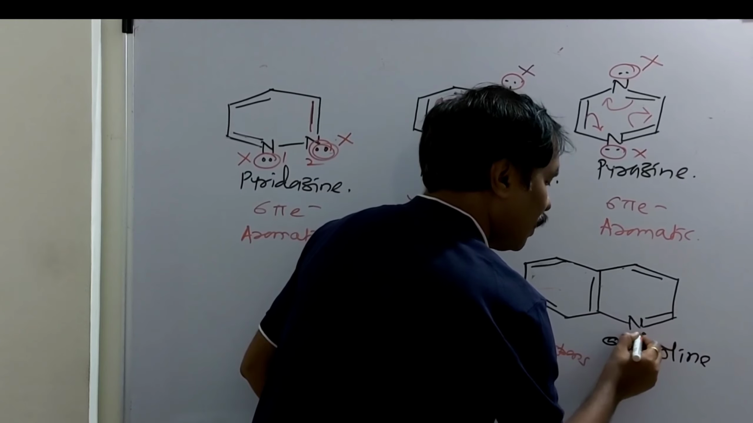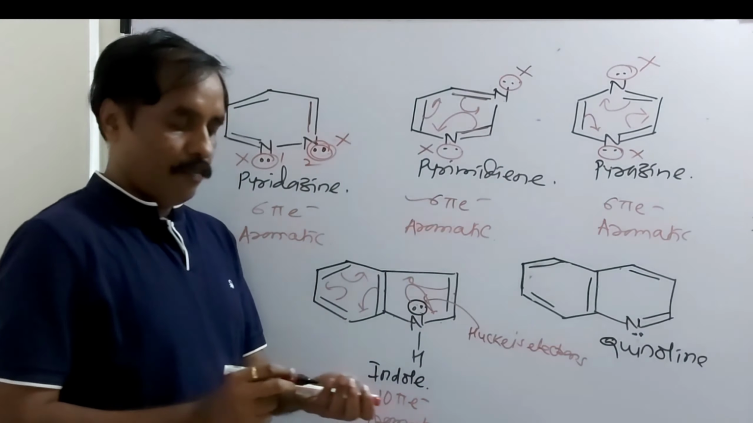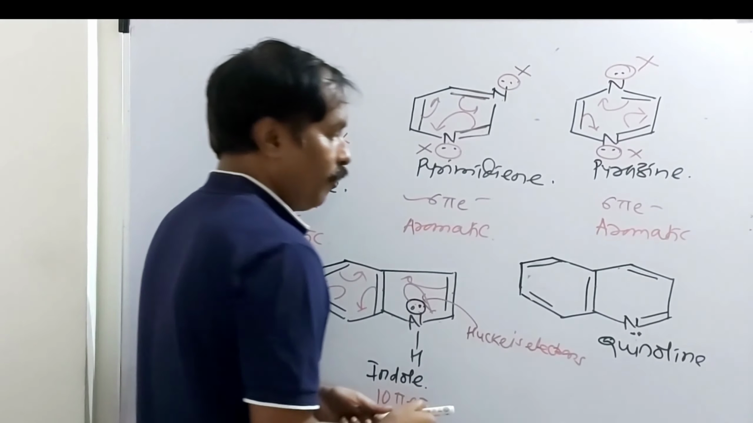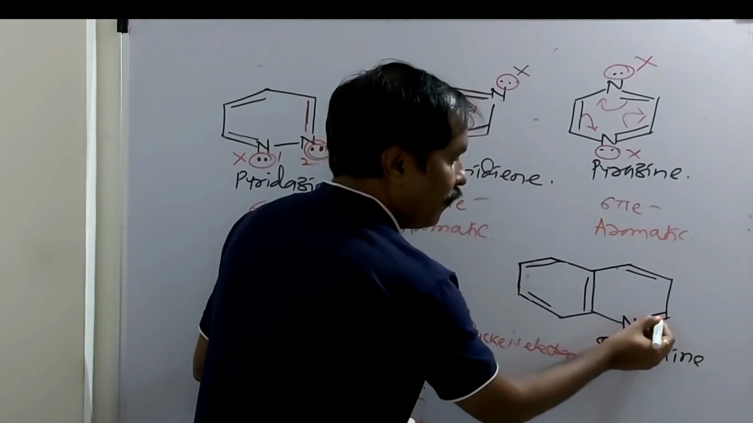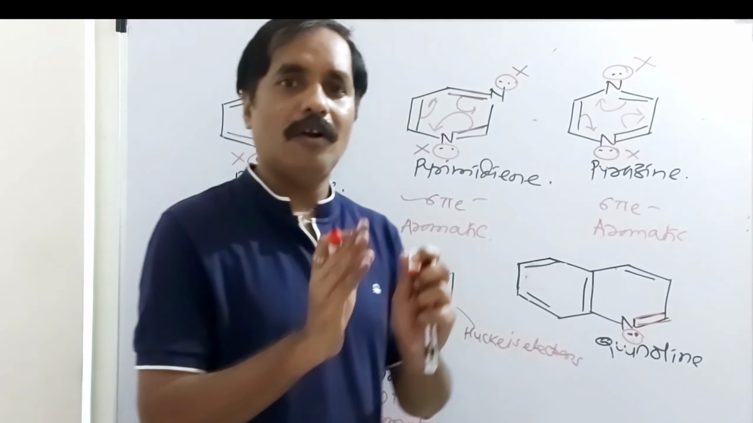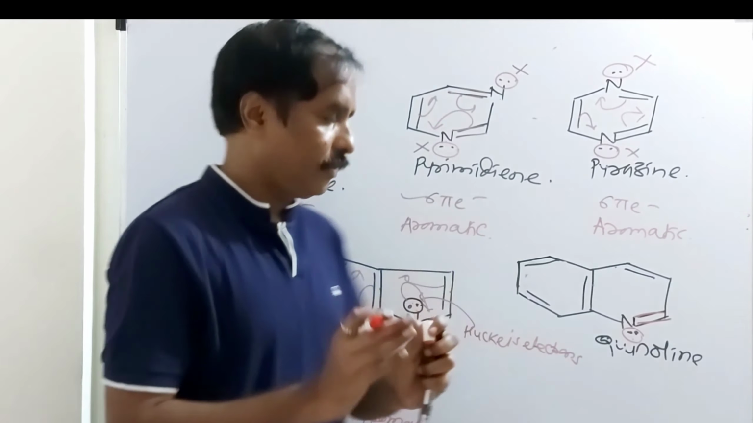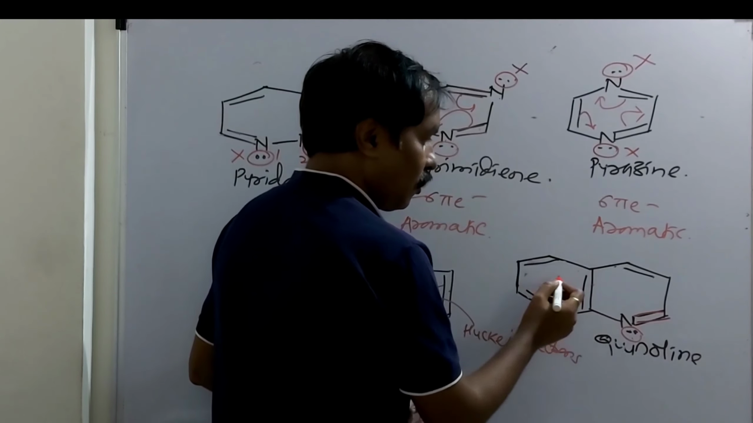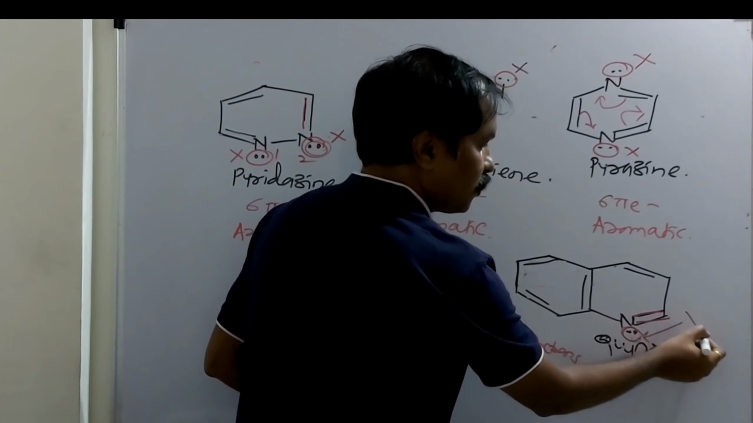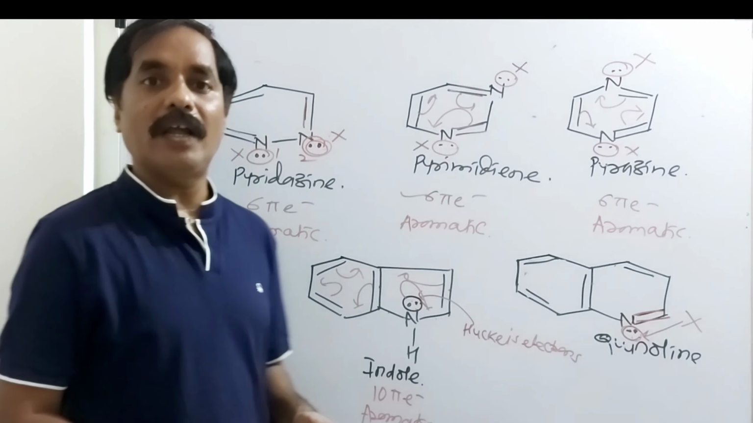Quinoline. Here there is one lone pair on nitrogen. But remember, this lone pair is not in conjugation. It is present on a nitrogen having a multiple bond, so there should not be any pi bond or multiple bond involving it. So don't consider these two electrons in the calculation of pi electrons. These two are not Huckel's electrons.